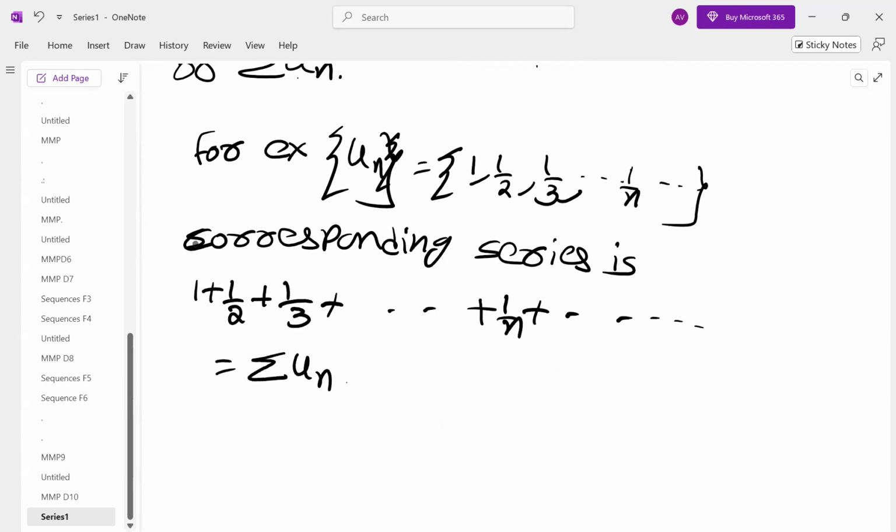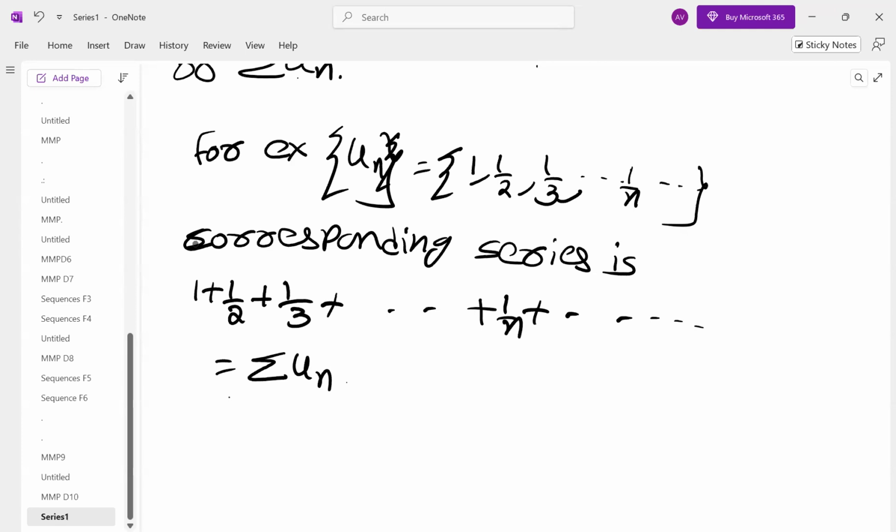Now questions will be given. Sequence un converges, summation un diverges. Or a sequence un converges, summation un also converges. Both are divergent. Or this is convergent, that is divergent. Like this, you are getting questions in the exam. The examiner wants to test whether you know the concept of convergence of sequence as well as the concept of convergence of series.